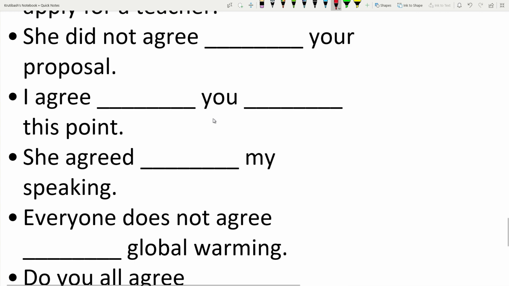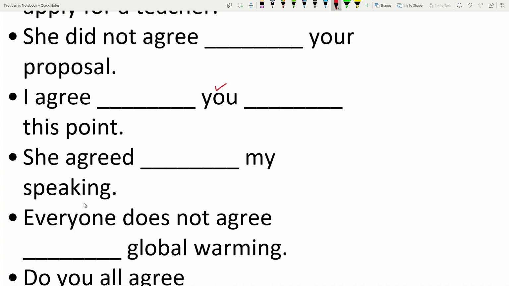I agree dash you dash this point. I agree with you, as the object is a person or persons. So, agree with you on this point, one topic, one subject. She agreed dash my speaking. She agreed with my speaking. My speaking is the object.